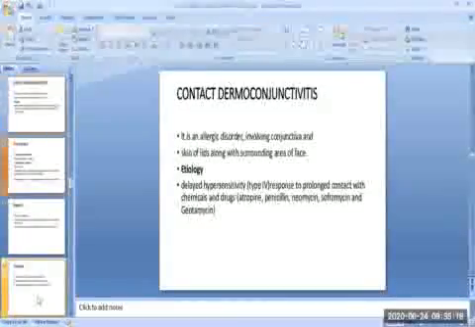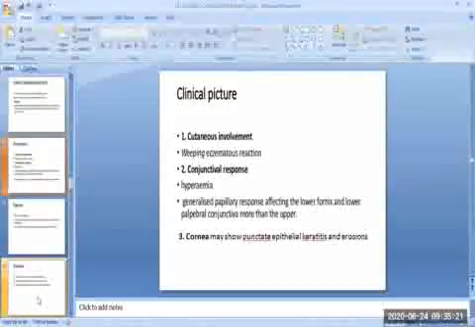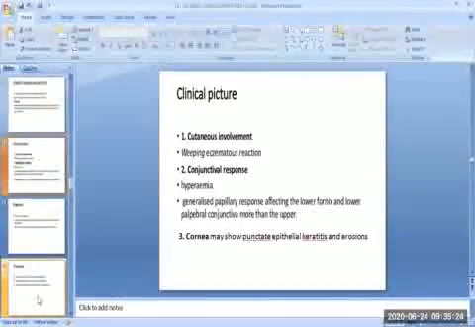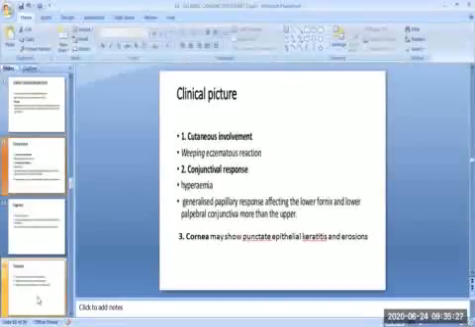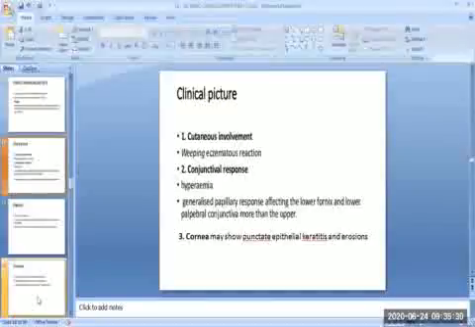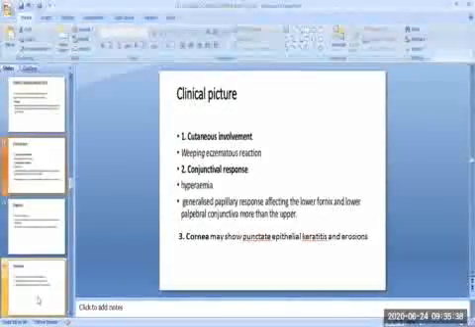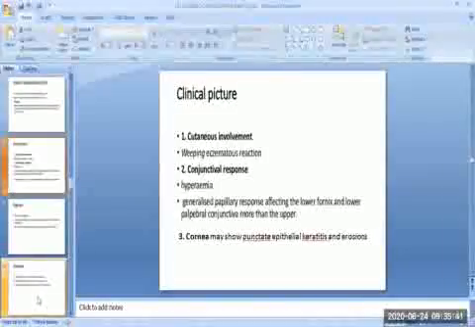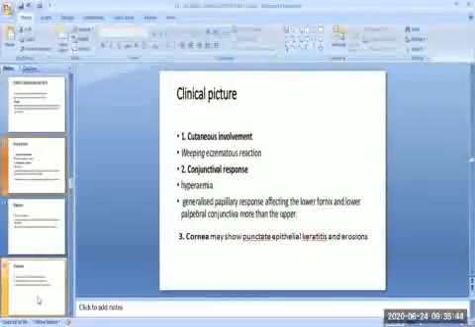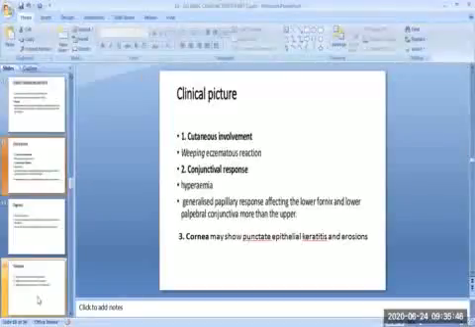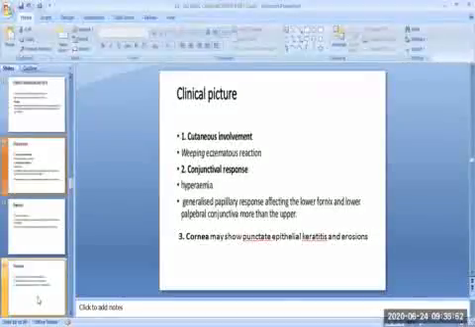Then the clinical picture of contact dermoconjunctivitis. The cutaneous involvement is in the form of weeping eczematous reaction involving all areas with which medication comes in contact. Conjunctival response is in the form of hyperemia with a generalized papillary response affecting the lower fornix and lower palpebral conjunctiva more than the upper. The cornea may show the punctate epithelial keratitis and erosions.